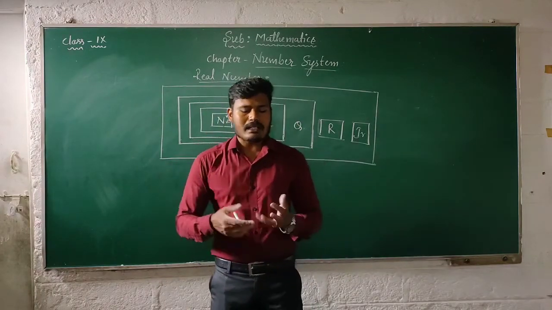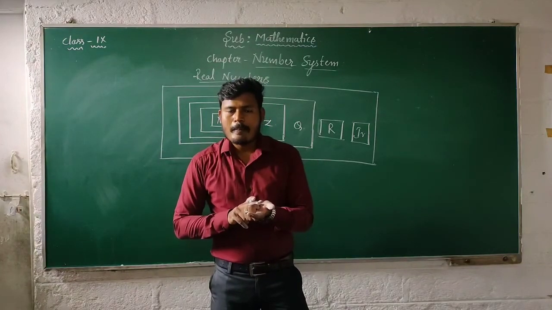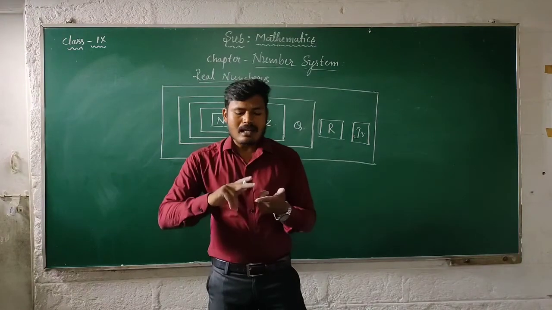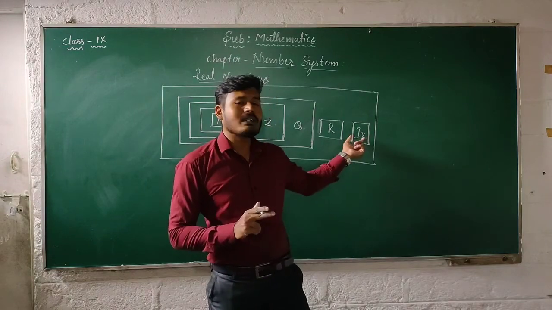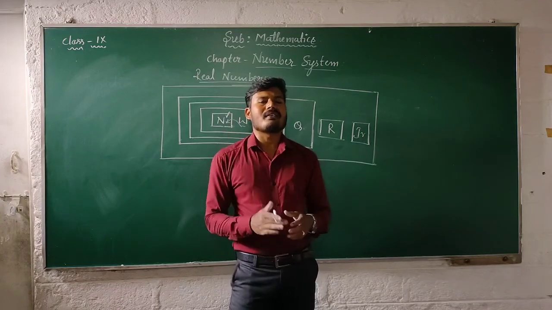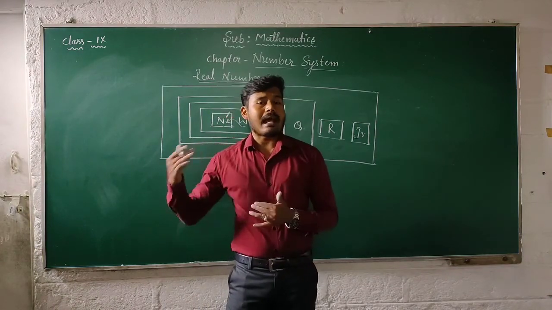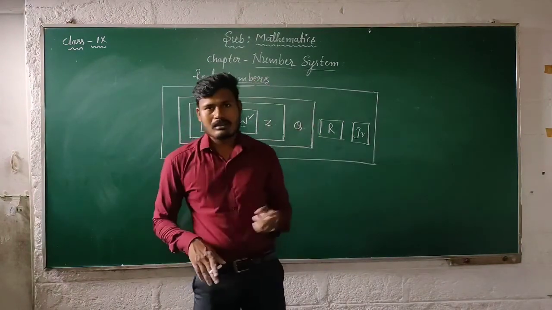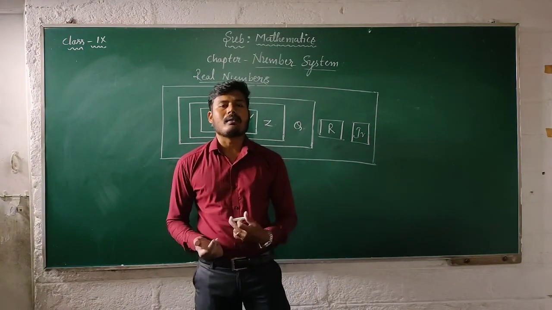You know about rational numbers. Rational numbers are the collection of natural numbers, whole numbers and integers. Those rational numbers belong to real numbers. Then irrational numbers are the numbers other than rational numbers. The collection of irrational numbers also belongs to the real numbers. So finally, the definition of real numbers is the collection of both rational and irrational numbers. These are the main and basic concepts of the variety of numbers in our number system.